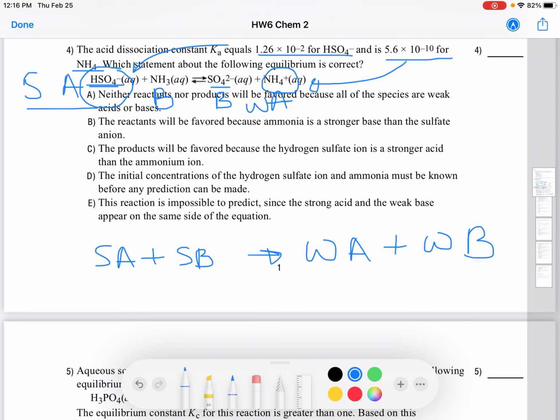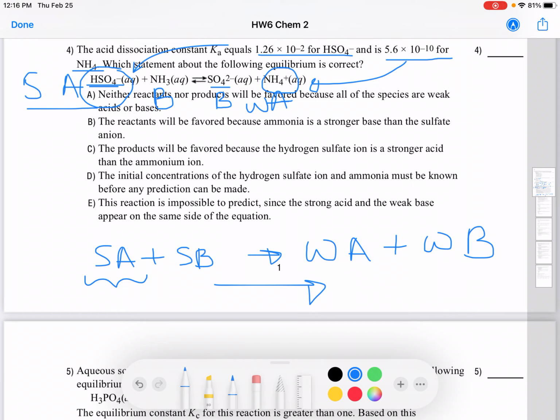So now according to the Ka given, which direction do you think this reaction would proceed? Is it going to go to the right or to the left? Right, yes, it's going to go towards the right side because we have a strong acid on our left side, which is HSO4 minus.